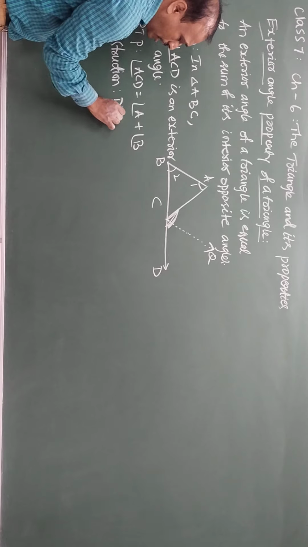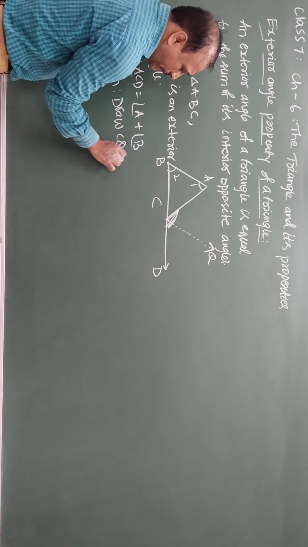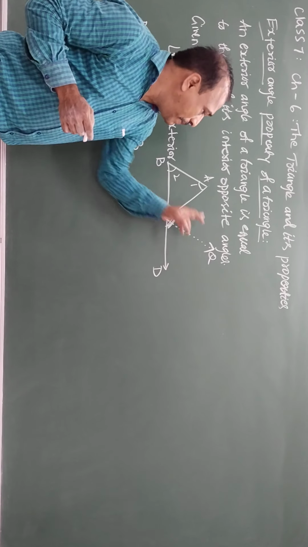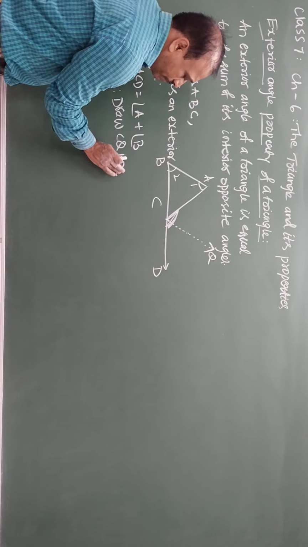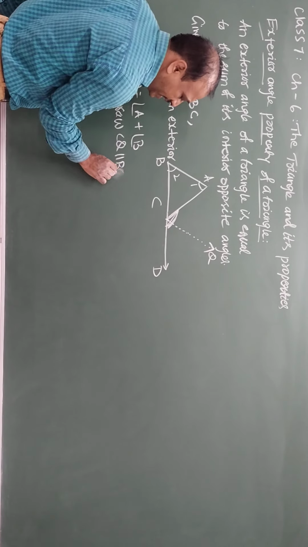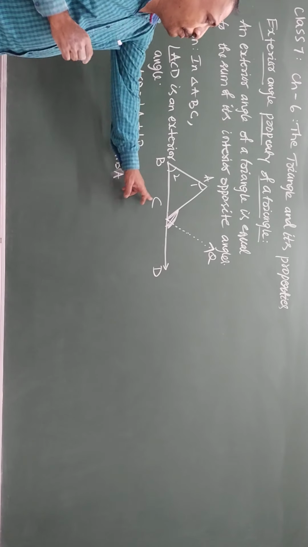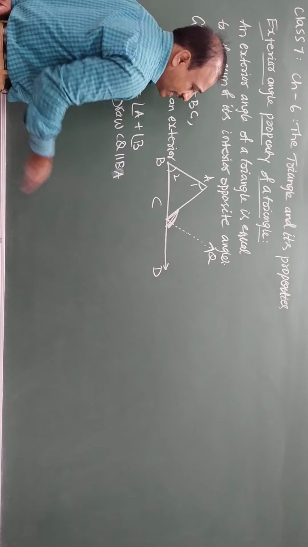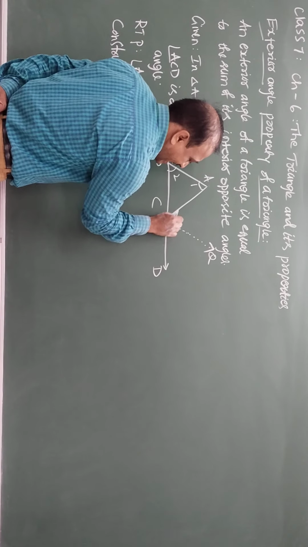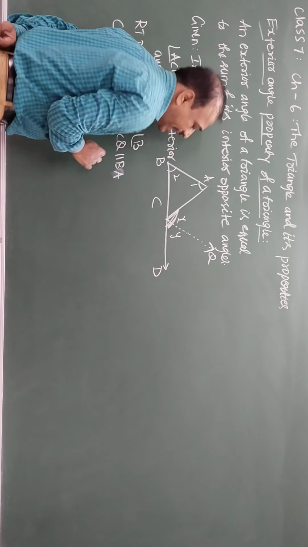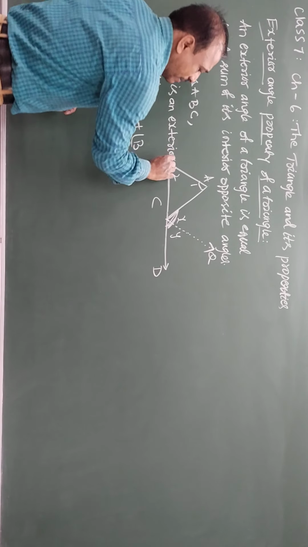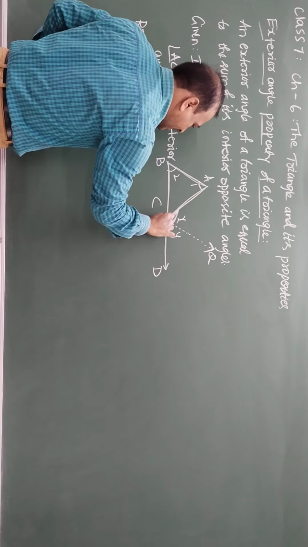Construction: draw CQ parallel to BA. Sorry, not BC, CQ parallel to BA. If these lines are parallel, now here I am marking one angle as X and one as Y. Observe the figure. You see a Z shape, B to A and then this point.